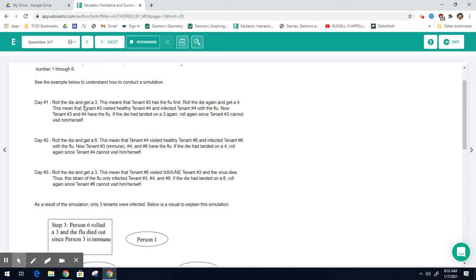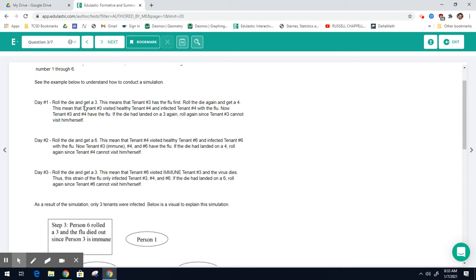All right? So now on day 2, you roll the die and get a 6. So that means that tenant 4 has now infected tenant number 6. Okay? So now 3, 4, and 6 have the flu. Okay? Tenant 3 is immune now.